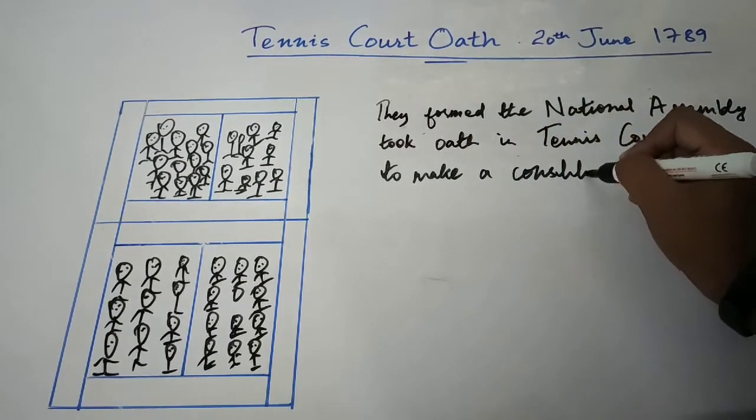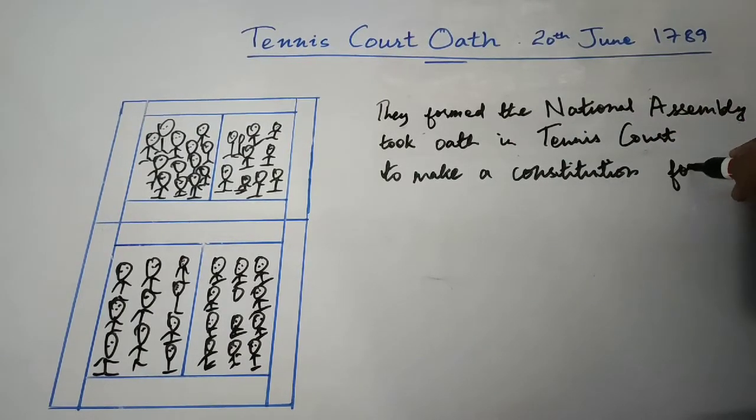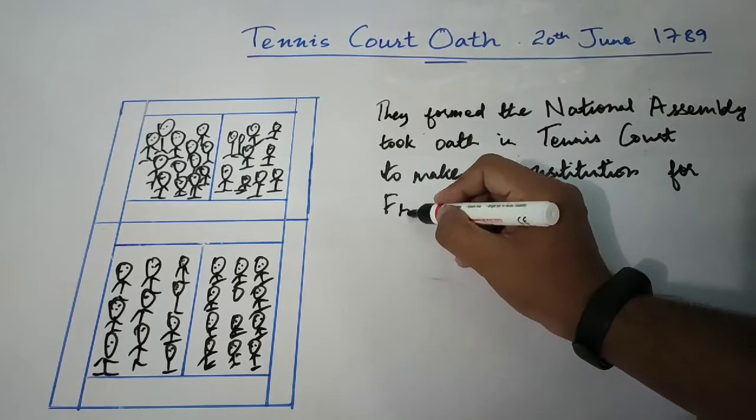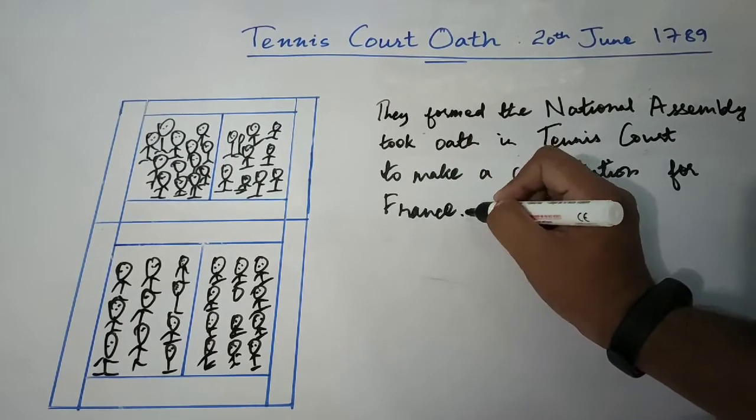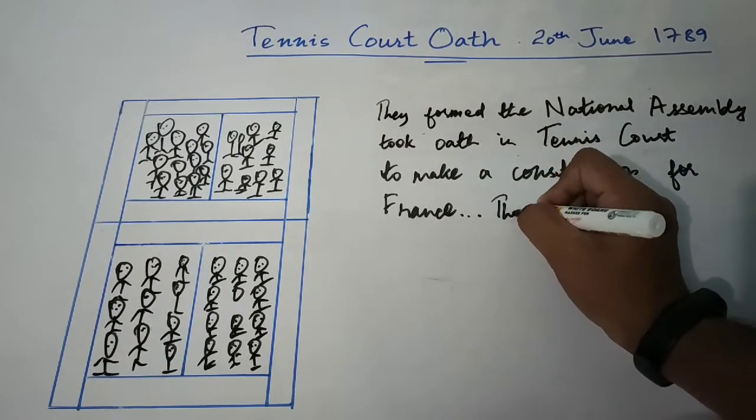The National Assembly was led by Mirabeau and Abbé Sieyès. Through their speeches and journals, they mobilized support from the people. Sieyès wrote a pamphlet called What is the Third Estate?